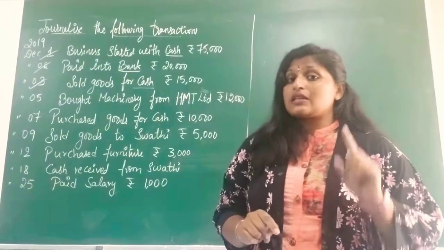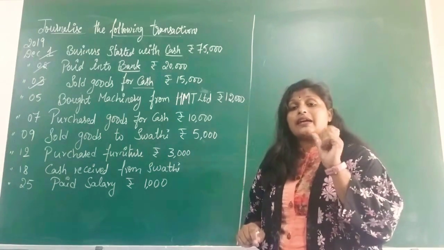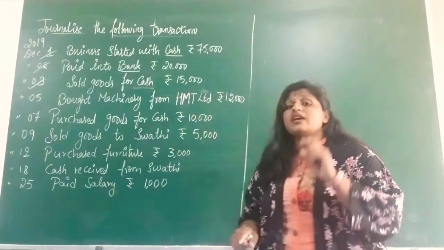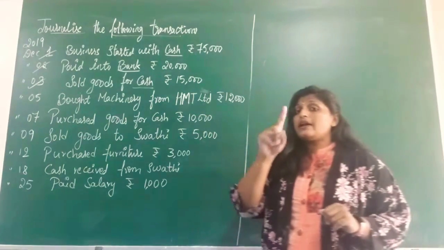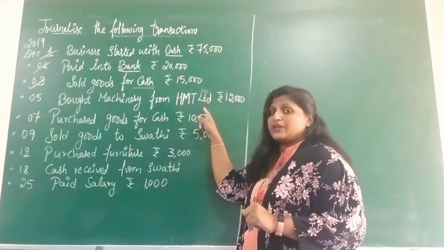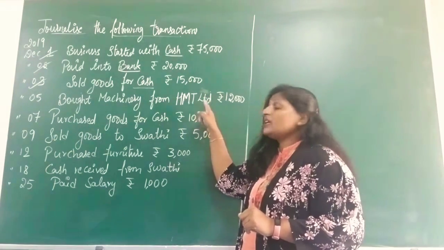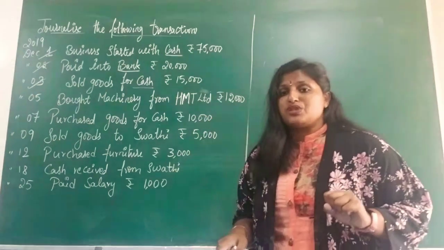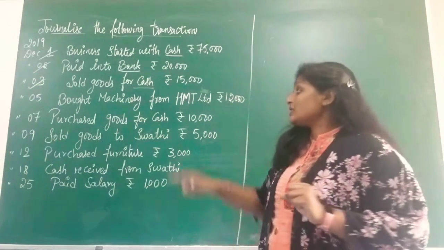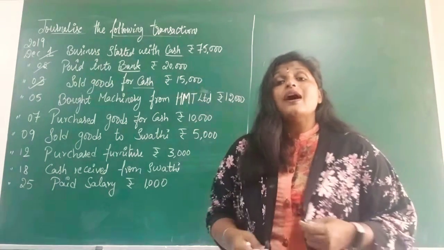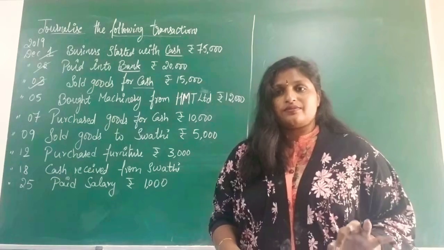Nowhere in the transaction have they mentioned cash. But they have given the name of a certain company from where they have bought the machinery. This transaction belongs to credit transaction.